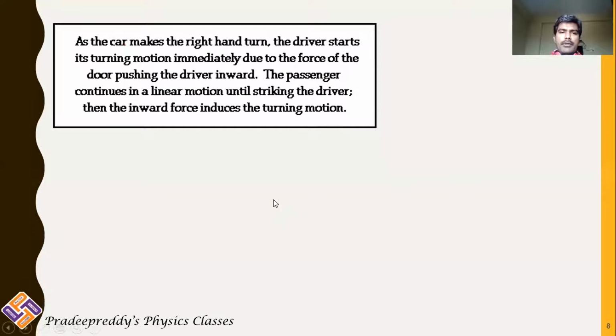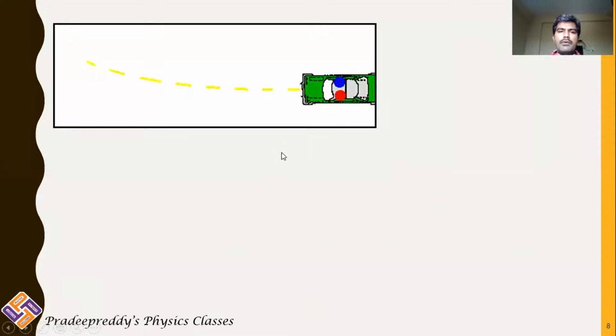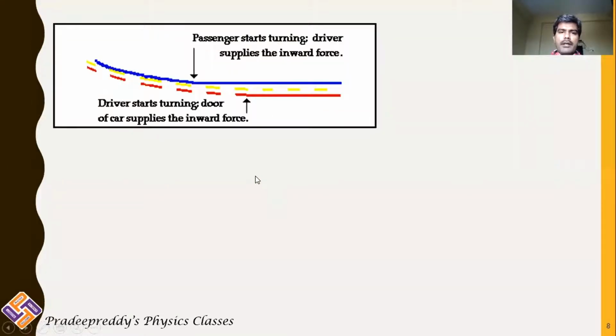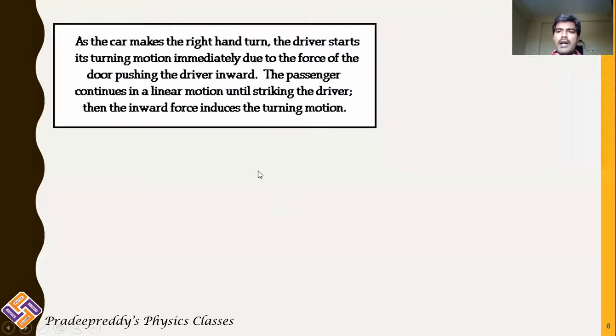So the other type of inertia is inertia of direction. The bodies which are moving in a particular direction continue to be in the same direction. See, now there is a car moving on the road, but what is happening? The sudden change in the direction of the car is not allowed by the inertia.